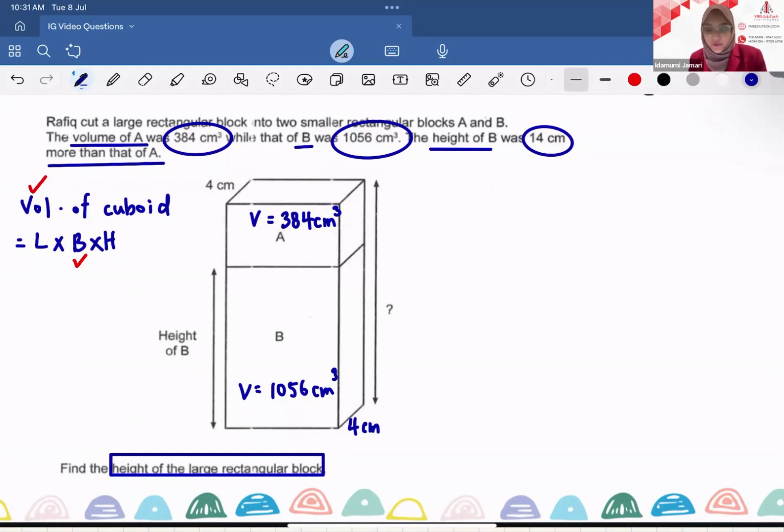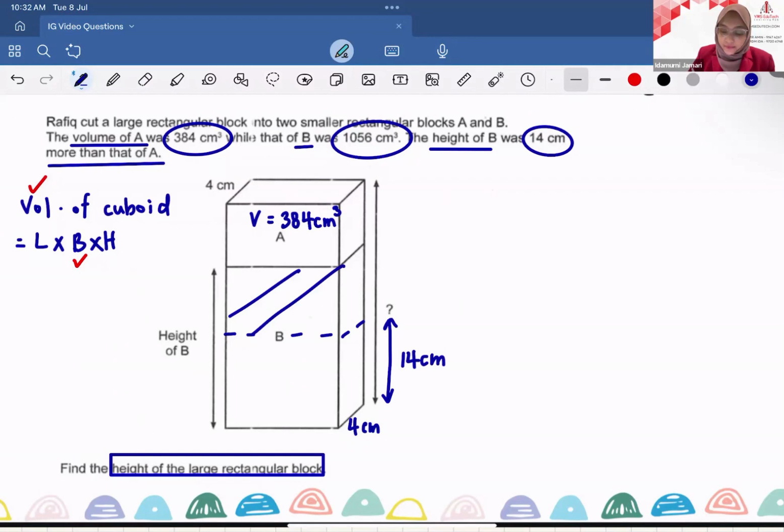I'm going to use my third information then. It says the height of B was 14 cm more than that of A. Meaning to say, let me erase my annotation of volume of B. What I can do to block B is to draw dotted lines to show that the excess height in which B is 14 cm more than A. Meaning, this part of the cuboid that I shade has the same volume as cuboid A. Volume is 384 cubic centimeter.